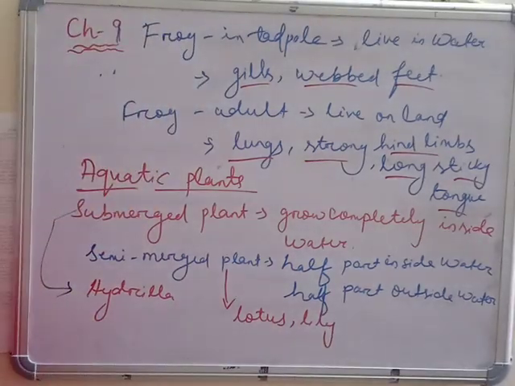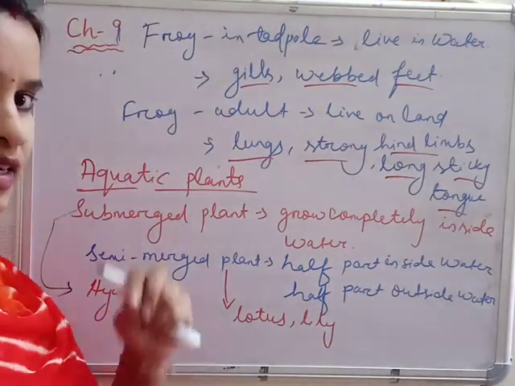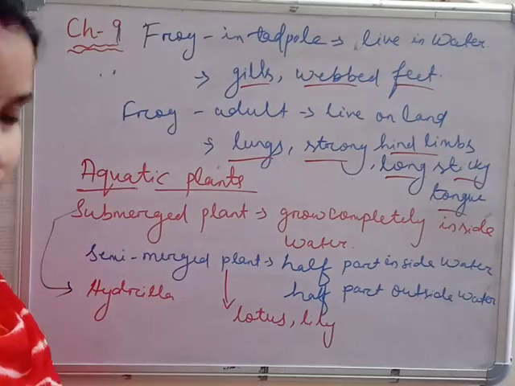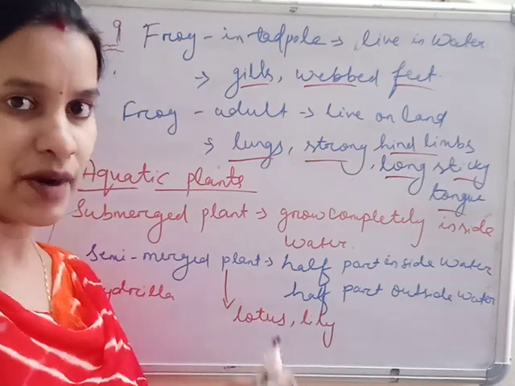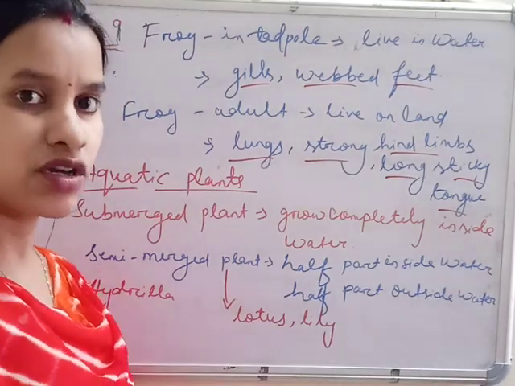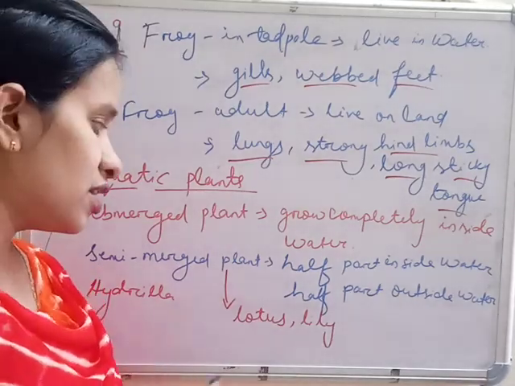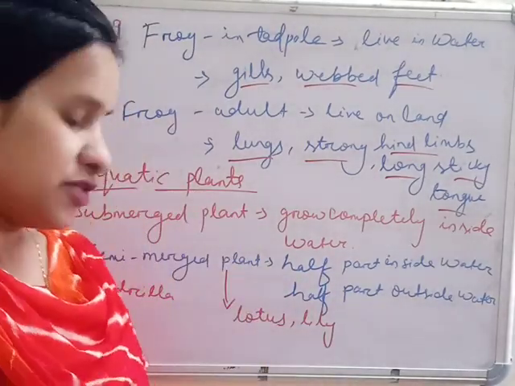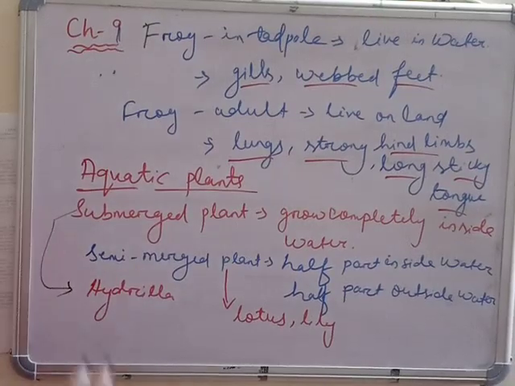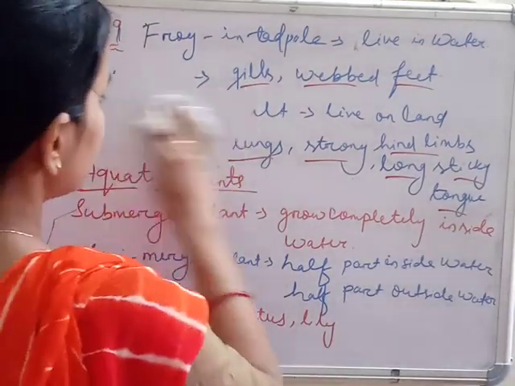This hydrilla is completely growing inside the water, and in lotus and lily, half: the stem part and the root part are inside, fixed to the soil inside the water, and the leaf and the flower part are outside. These are the examples of submerged and semi-submerged.